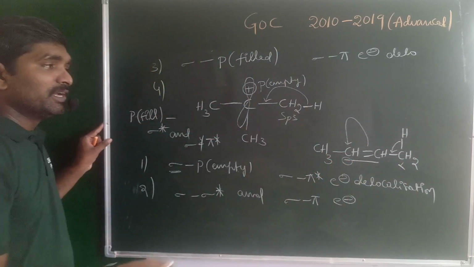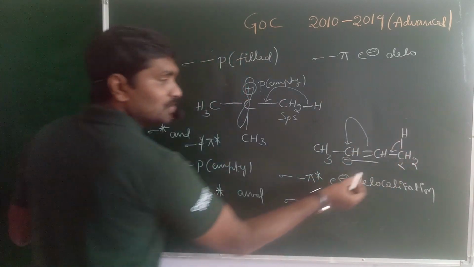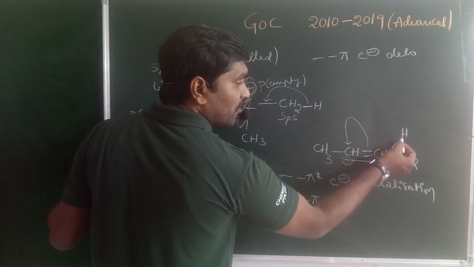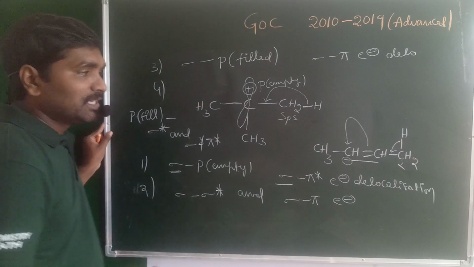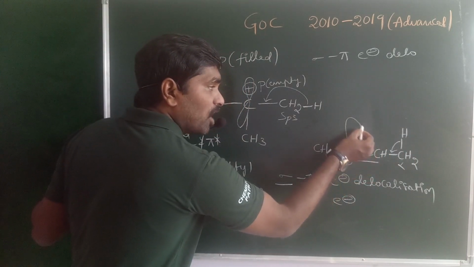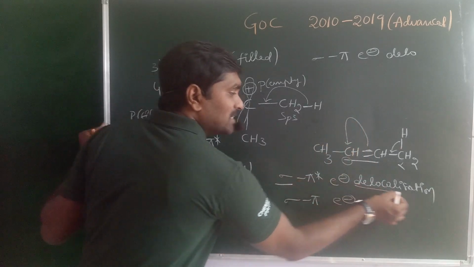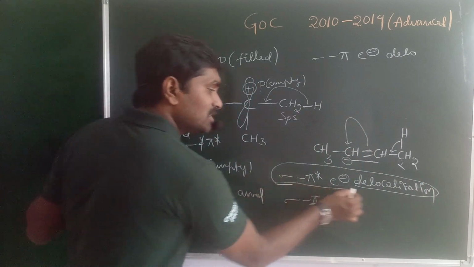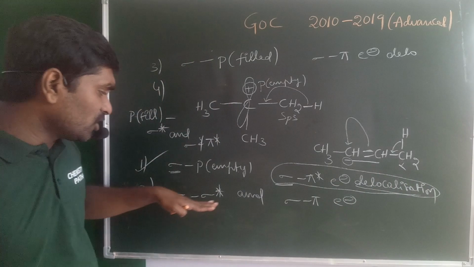What happened here? Again the sigma electrons participate in conjugation, so the bond between the alpha carbon and alpha hydrogen may form a double bond. But here the pi bond is also involved in the conjugation, which is the pi star electrons present in delocalization. This option is correct. So the first option is correct. The second option is automatically wrong. Why?